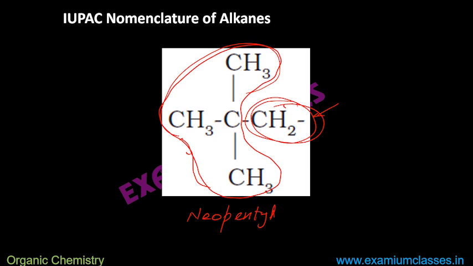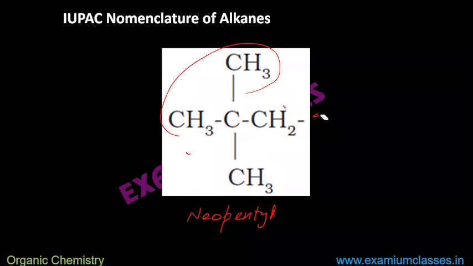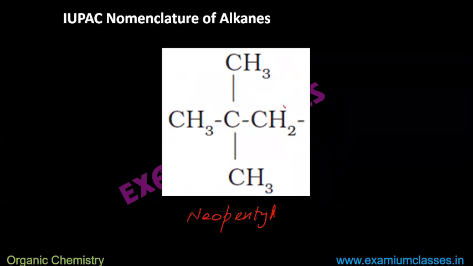And this actually changes the nature altogether. Why does it change the nature altogether? The reason is, here the alkyl group initially was on a 3-degree carbon.